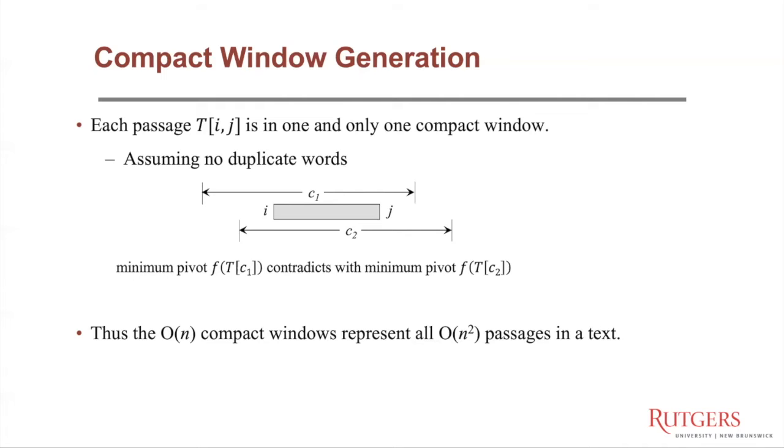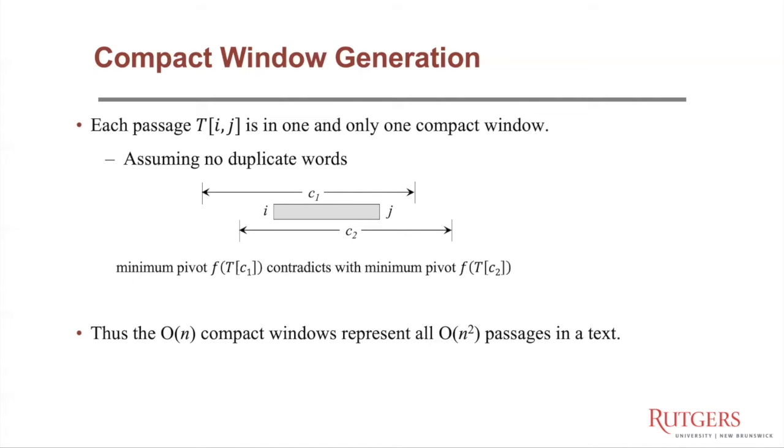To see this, on the one hand, for each passenger T[i,j], assume C is the index of the word with the minimum hash value in the passenger T[i,j], and this passenger must be in the compact window with pivot C. On the other hand, assume this passenger T[i,j] is in two compact windows with two different pivot words, C1 and C2.